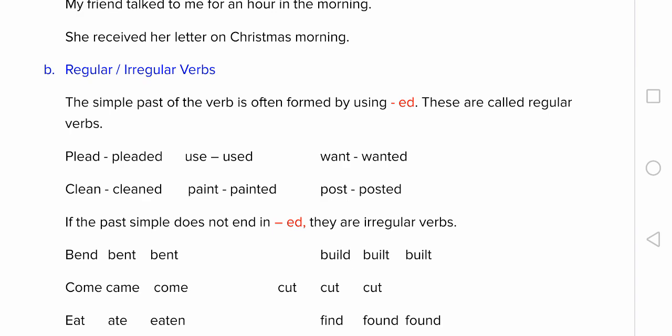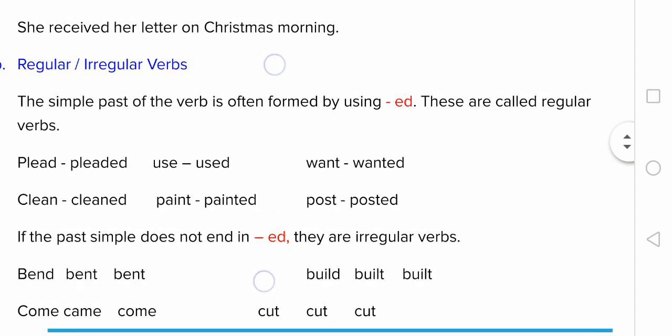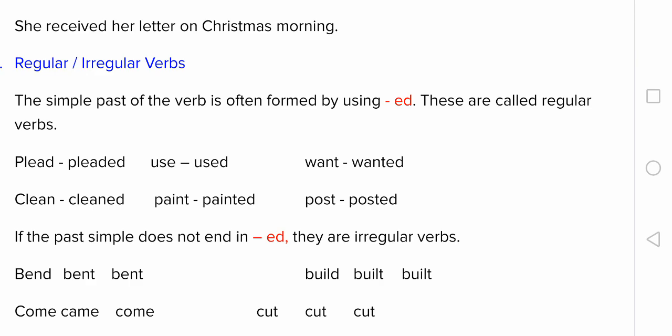If the simple past of the verb is formed by using ed, we call them regular verbs, like plead, pleaded, use, used, want, wanted, clean, cleaned. So, here the second form of the verb is formed by adding ed, and probably the third is also the same.